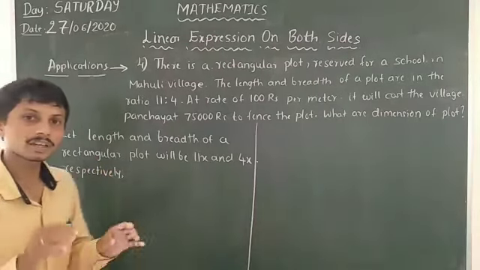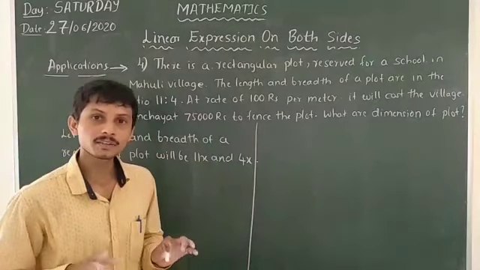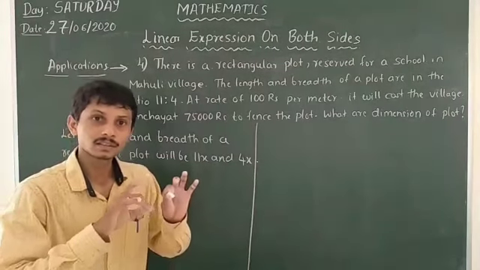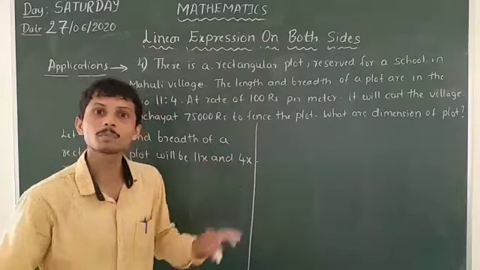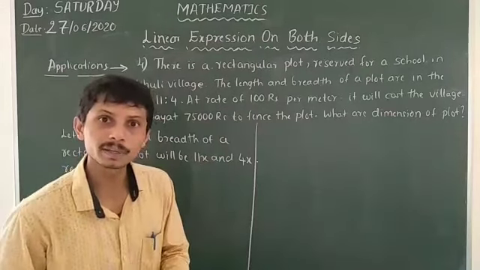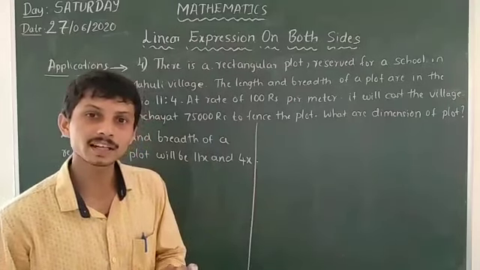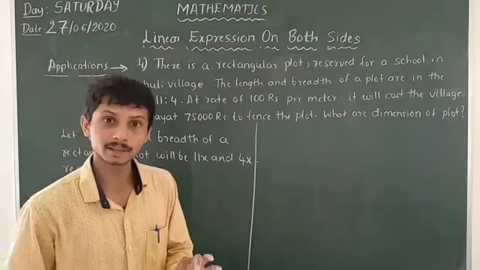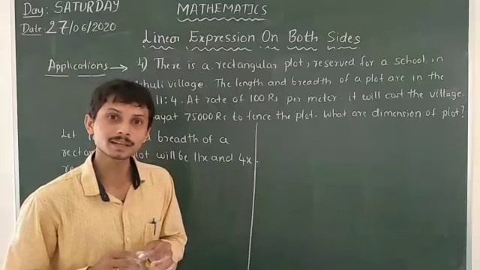Yes. So the village panchayat is ready to build the fence here. The fence means the outer boundary. The outer boundary, in geometry, is referred to as the perimeter of the rectangle. Then what is the perimeter of the rectangle?